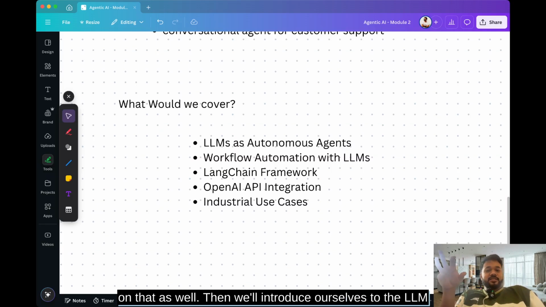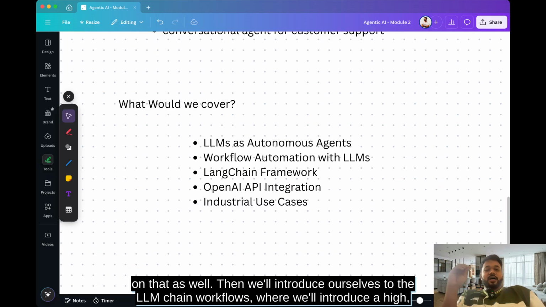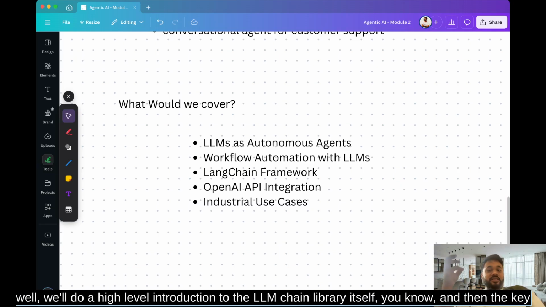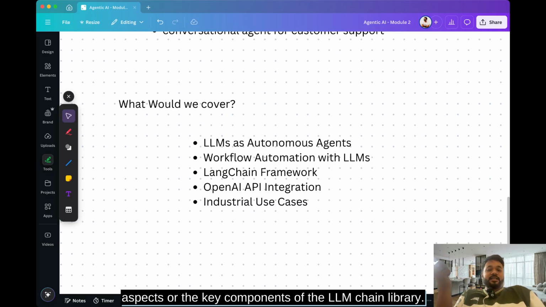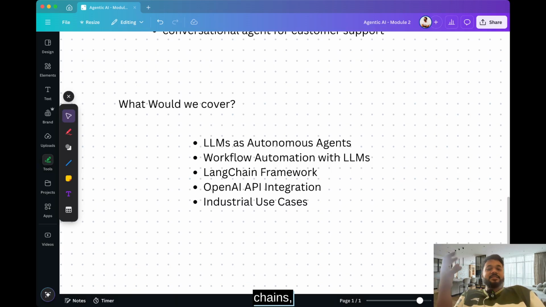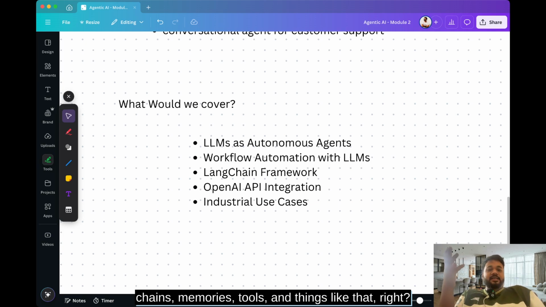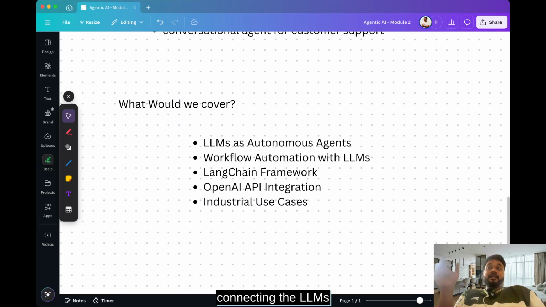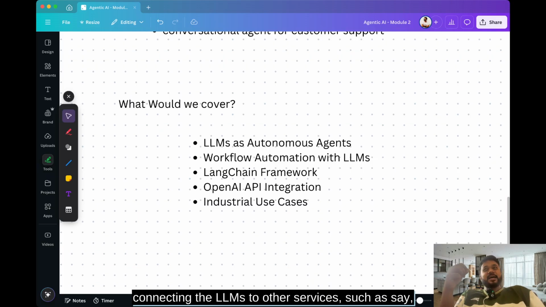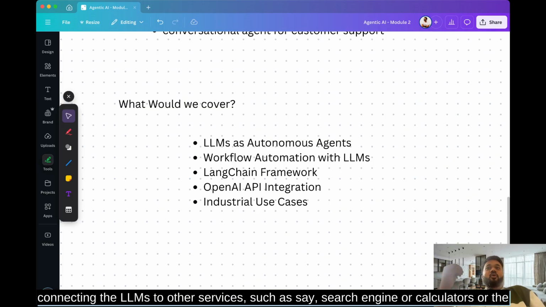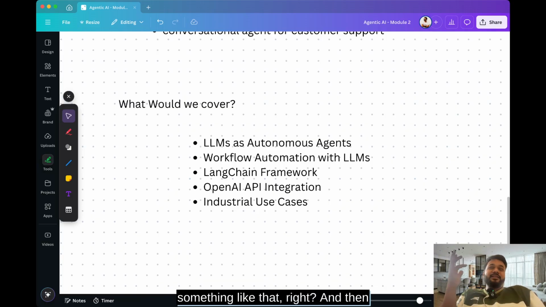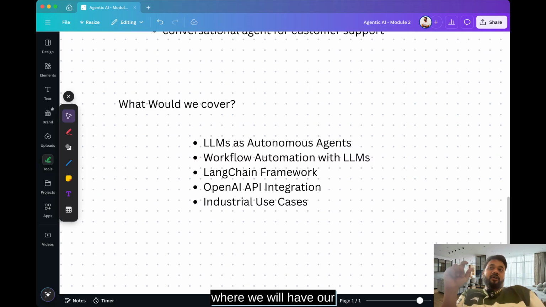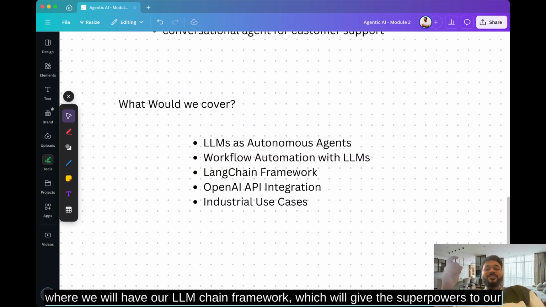Then we'll introduce ourselves to LangChain workflows, where we'll do a high level introduction to the LangChain library itself, and then the key components of the LangChain library. We'll try to understand what prompts, chains, memories, tools, and things like that are, right? And then we'll see how LangChain simplifies connecting the LLMs to other services, such as a search engine or calculators or databases, right? And this gives a better capability to the agent itself. So that's where the LangChain framework will give superpowers to our LLMs, right?